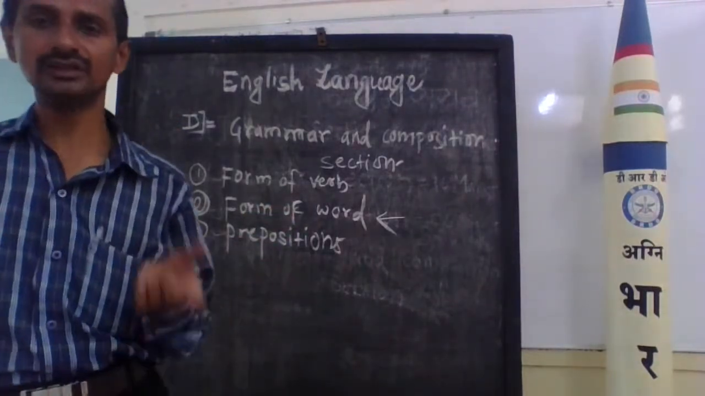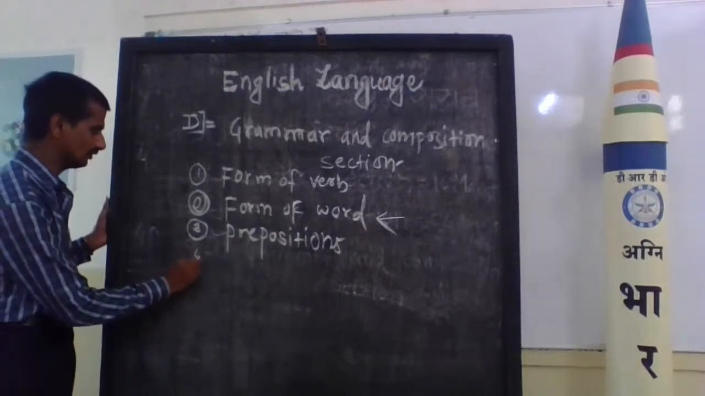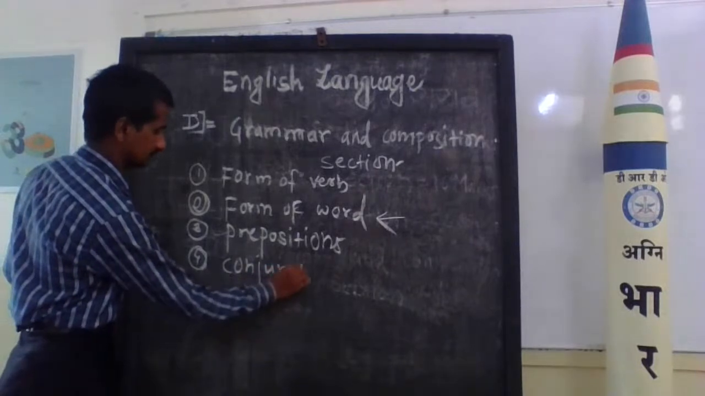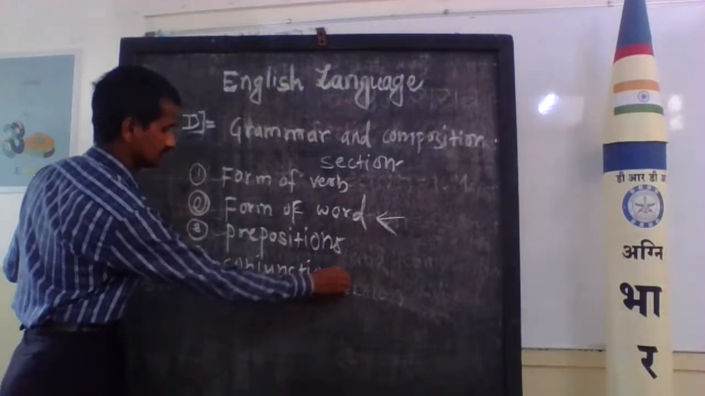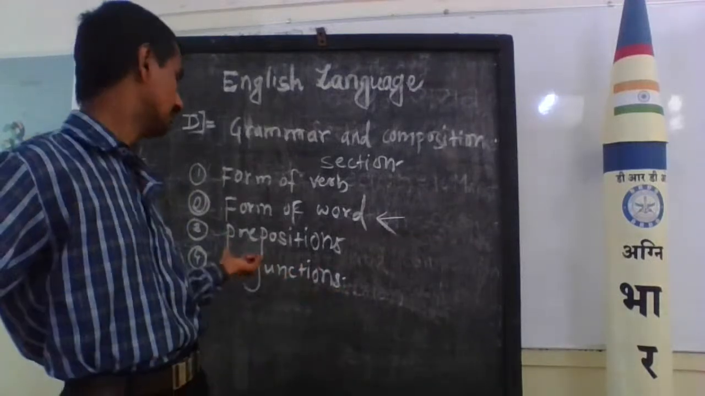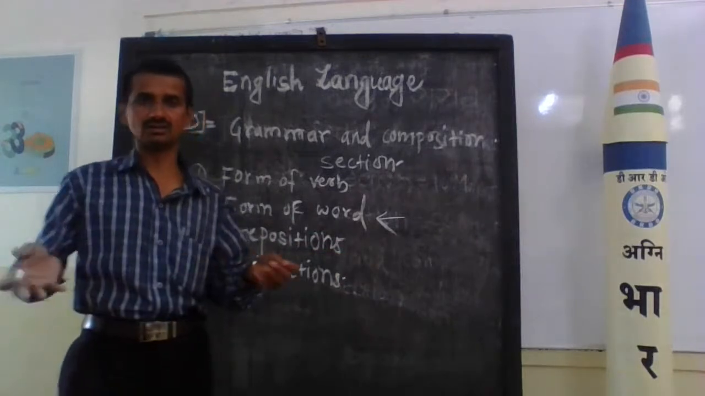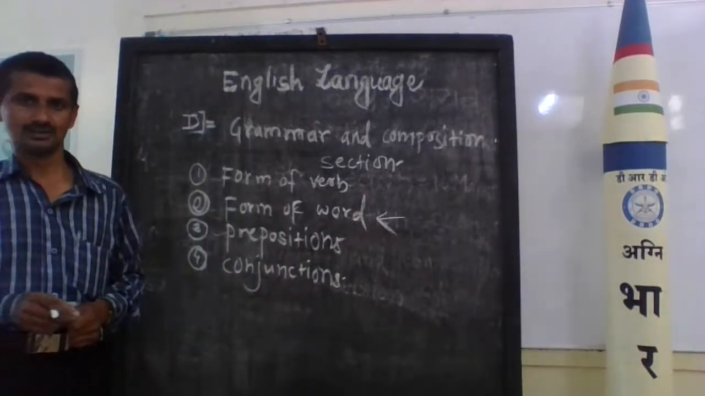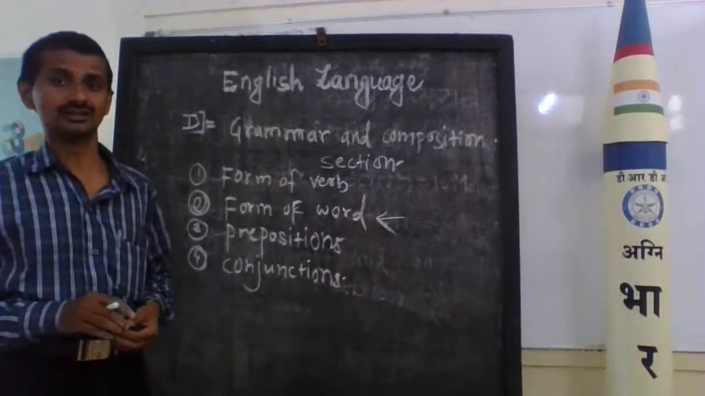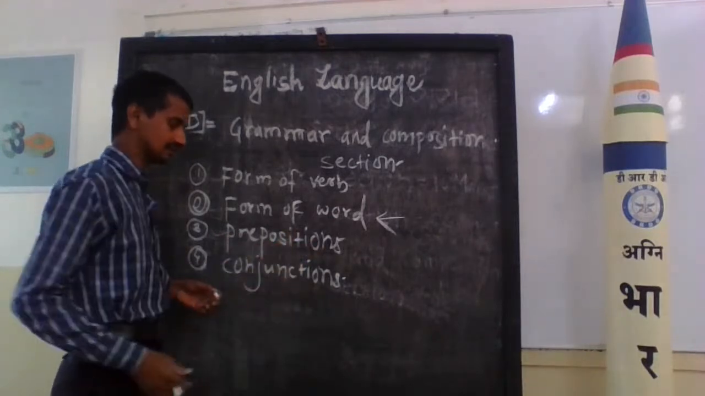Next grammatical unit, number 4, that is the conjunctions. What are the conjunctions? We know the definition of conjunction is that to join two words or two sentences is called conjunction. Conjunction is also known as linking words or connectives.